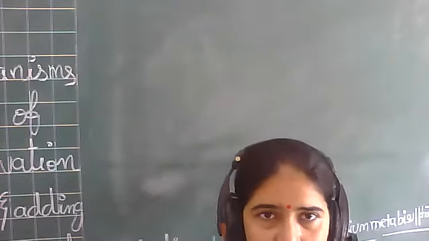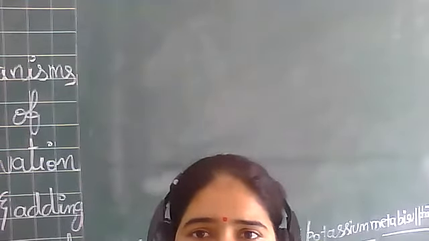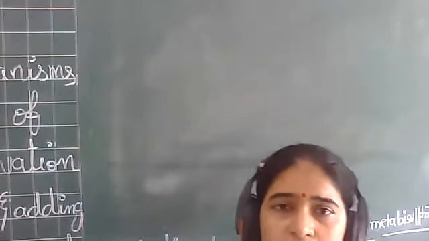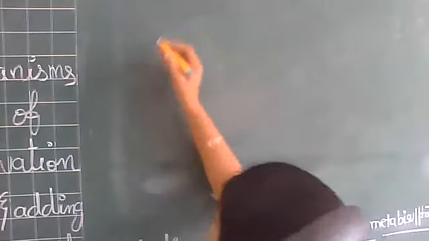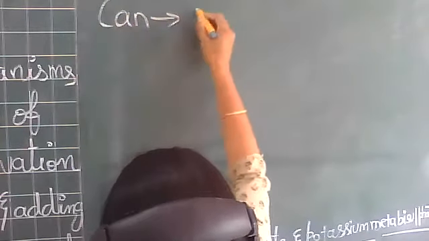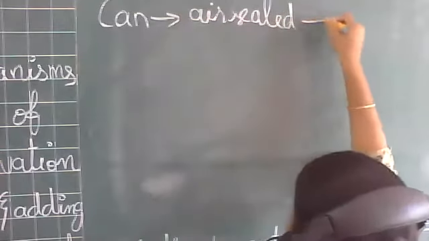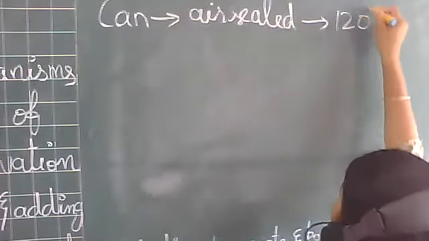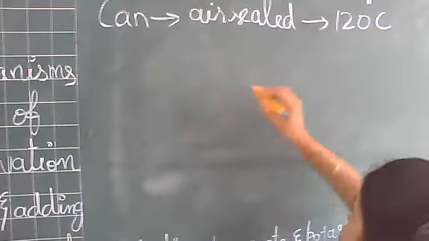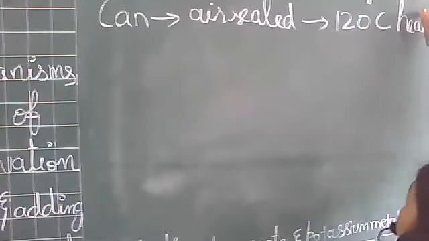after making it air sealed, so that no air enters in it, after the sealing work is done, the can is heated to 120 degrees centigrade. The can is first air sealed, and after sealing it, it is heated to 120 degrees centigrade.